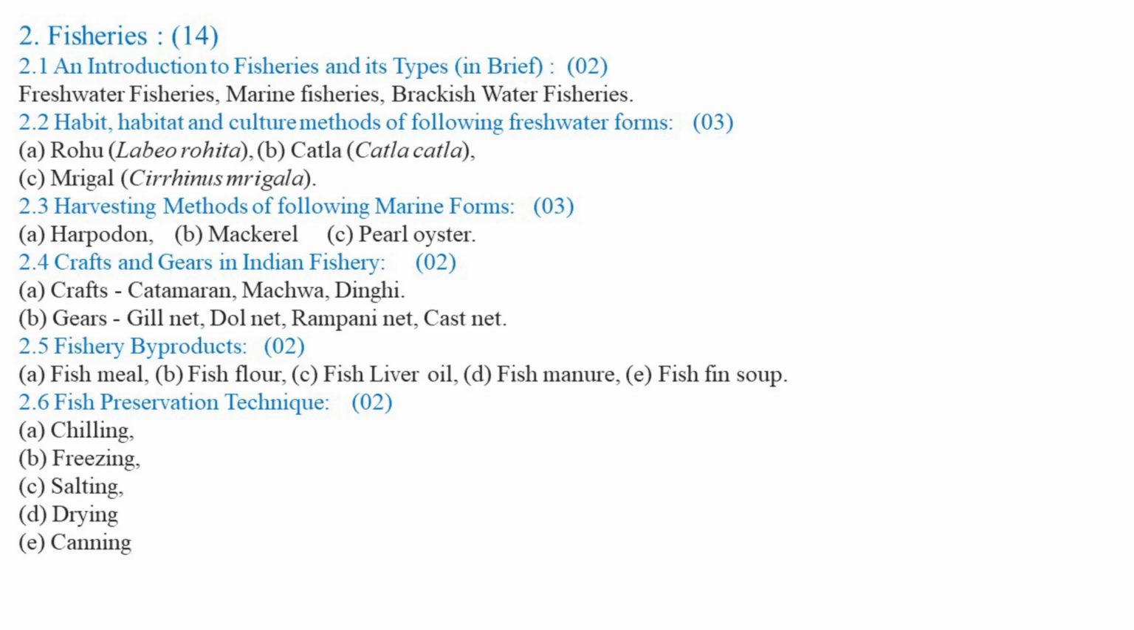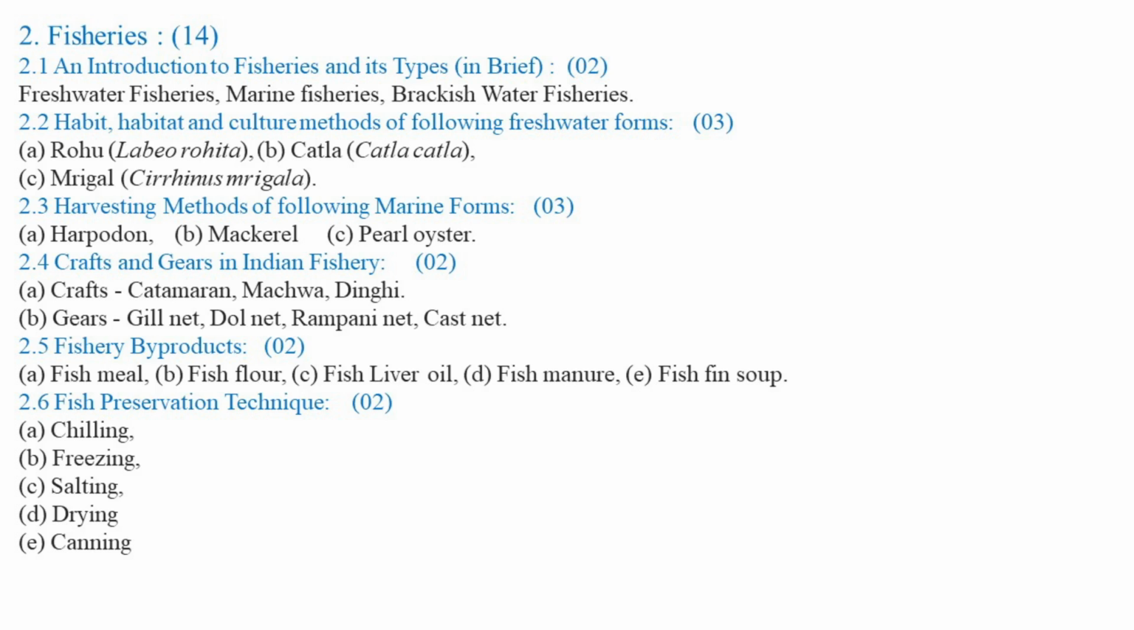So crafts are the boats and different types of gears, that is the nets, which can be used as a fish catching equipment from the different water resources or seas or brackish water fisheries such as estuarine waters or river waters. The fishermen can use the important catching equipment called gears or the nets. So in this topic we are going to study different types of nets such as gill net, dol net, rampani net, or the cast net.